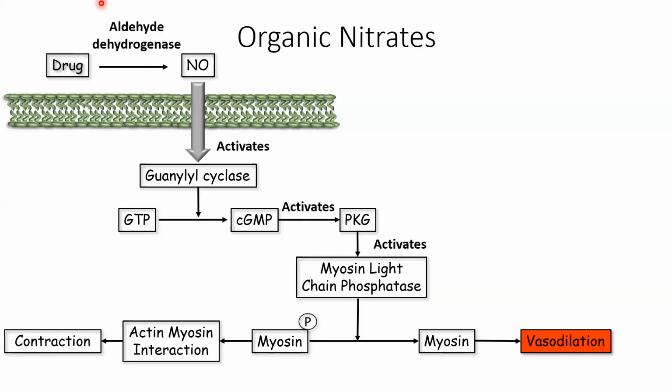The drug administered will be metabolized into nitric oxide. They are all prodrugs, metabolized by an enzyme called aldehyde dehydrogenase. Once NO is released, it will enter the cell and activate the guanylyl cyclase enzyme. This will convert GTP into cGMP. cGMP will activate the protein kinase G enzyme, which will activate myosin light chain phosphatase. It will dephosphorylate the myosin light chain, and this dephosphorylation causes vasodilation.